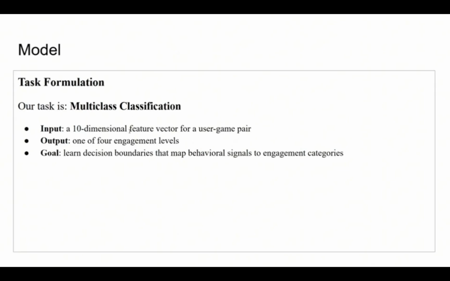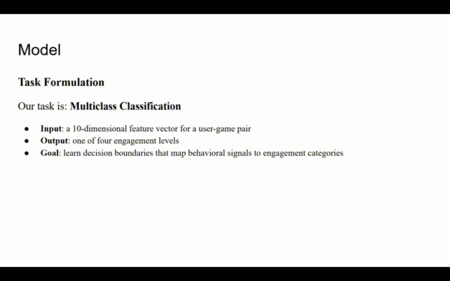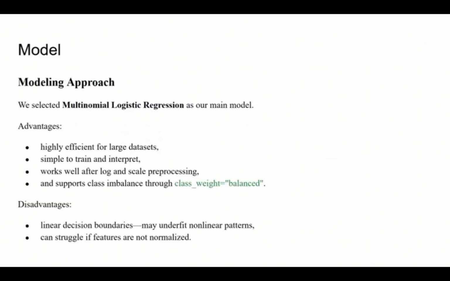The input is a 10-dimensional feature vector for a user-game pair, and the output is one of 4 engagement levels, and the goal is to learn decision boundaries from the behavioral signals to engagement categories. Because the engagement levels form well-defined classes and the dataset size is large, this formulation aligns well with the standard supervised learning paradigm. We experimented with several ideas, including decision trees and naive Bayes.